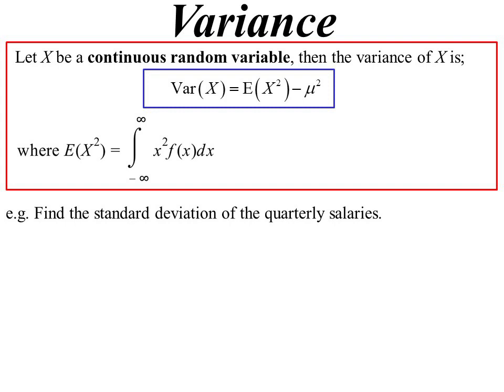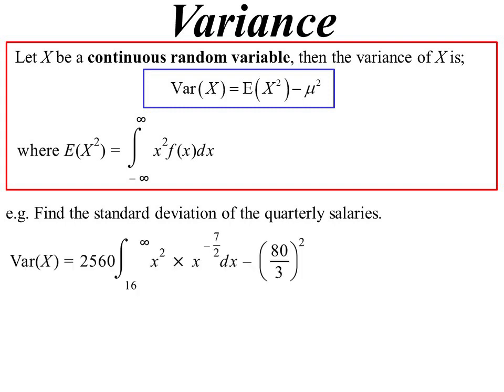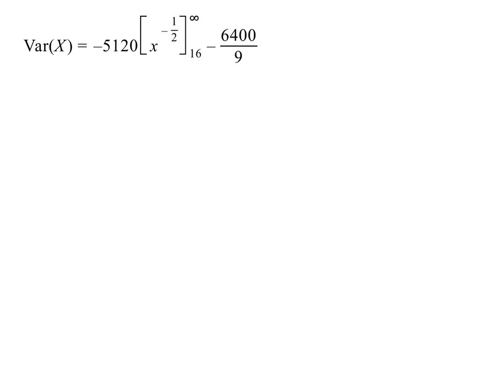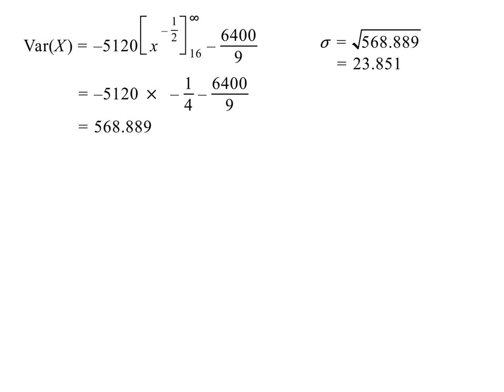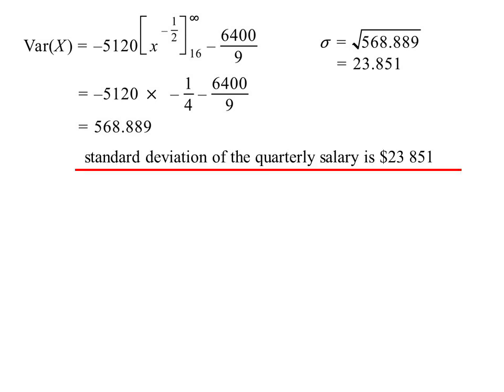Let's find the standard deviation of our salaries then. But in order to find standard deviation, we have to find the variance first. And remember, standard deviation is the square root. So for our variance, we'll do that integral, but then we'll subtract the average that we just found. I've written it as a fraction there as 80 over 3, squared. So there's our integral, x to the minus 3 on 2. Again, as we approach infinity, that would go to 0. We end up with 568.889. But remember, that's the variance, not the deviation. So to find the deviation we take the square root. It's still quite a large spread when you think about it. 23.851 is a very large spread.